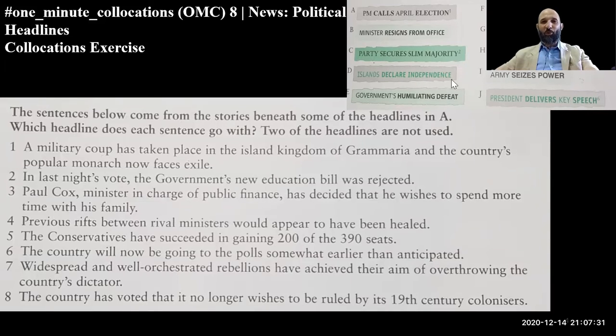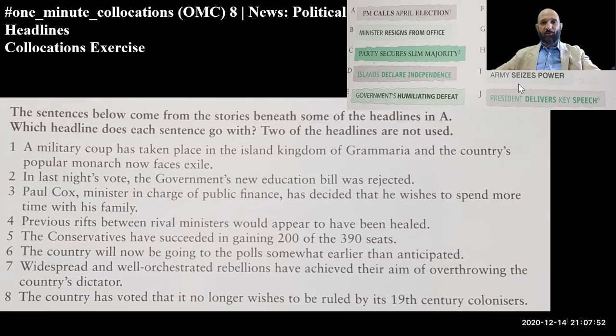We will choose the titles from here. Now, within these, there are a couple of collocations that I will share with you as well. All right. So, again, we will match these 8 to the titles here, right?